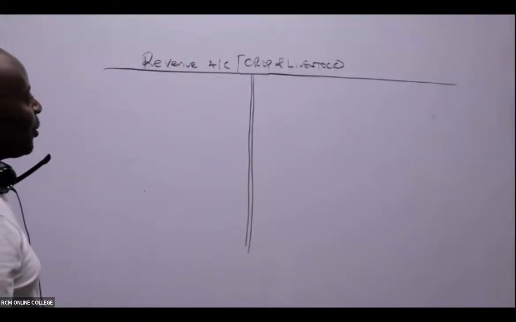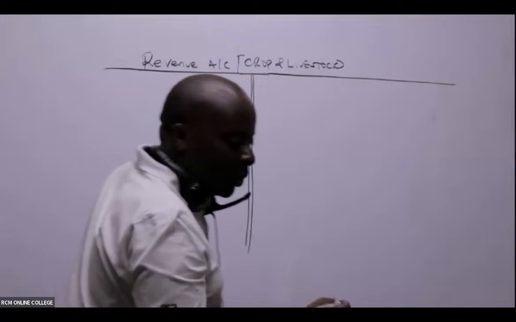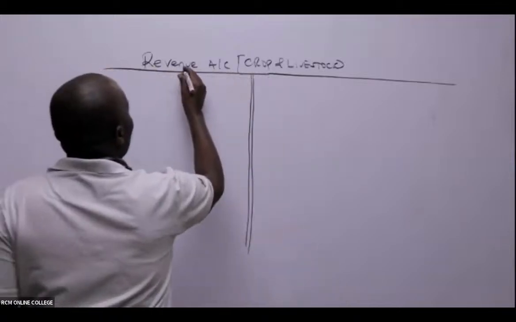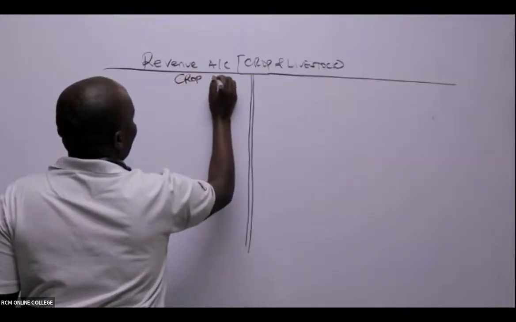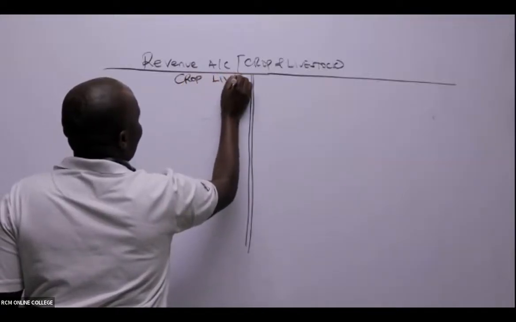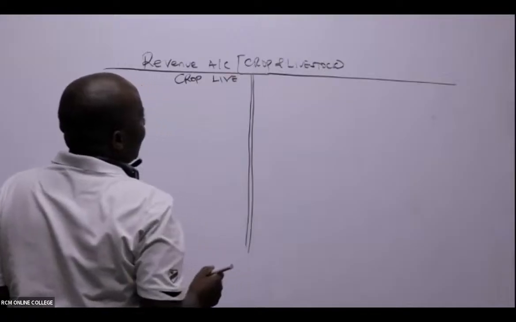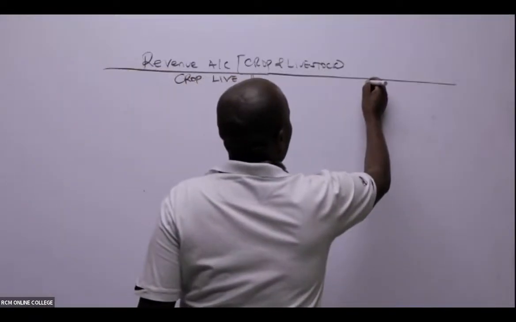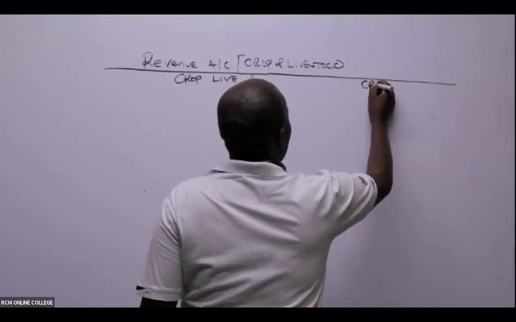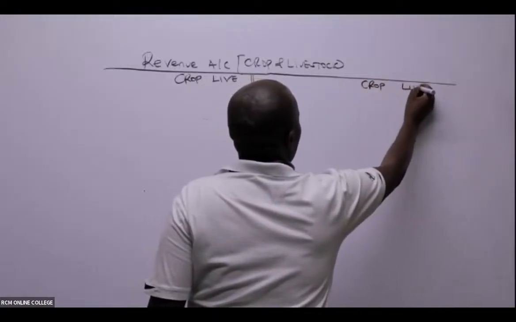Right. So in this case, we shall have the crop here. And allow me to just use "live" for livestock. This is the debit side. They want us to do this in a columnar form. So also on this side, I'll come and have crop, and we have livestock.